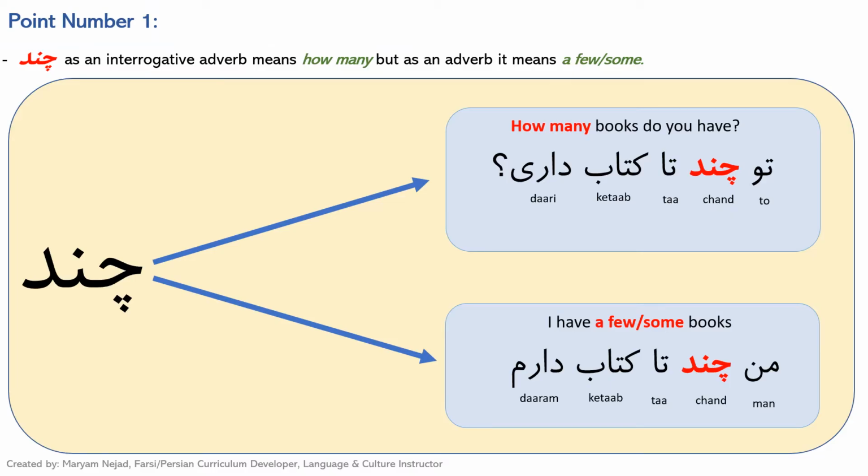An important point that you need to know is that چند as an interrogative adverb, we just learned that it means how many. For example, again here, تو چند تا کتاب داری؟ So how many books do you have? But as an adverb, it actually means a few or some. So من چند تا کتاب دارم. It means I have a few or I have some books.